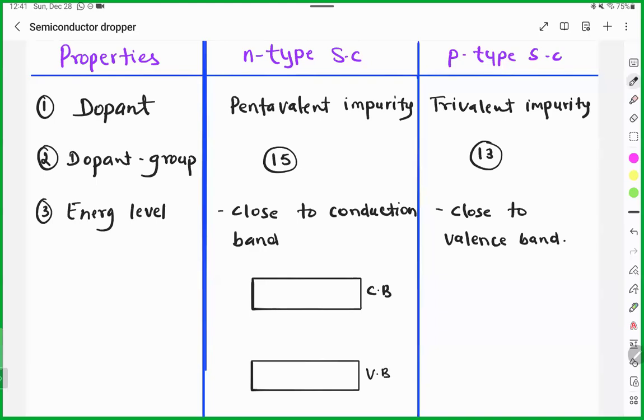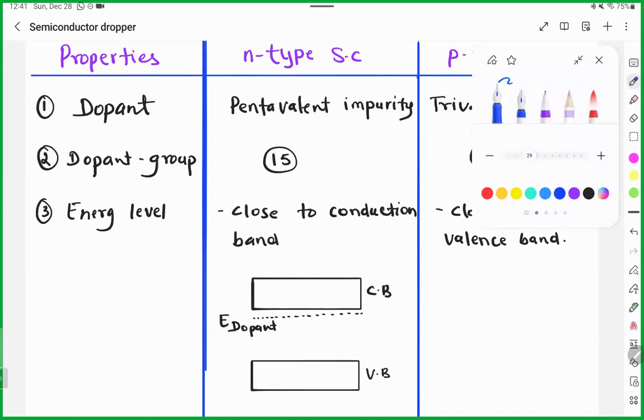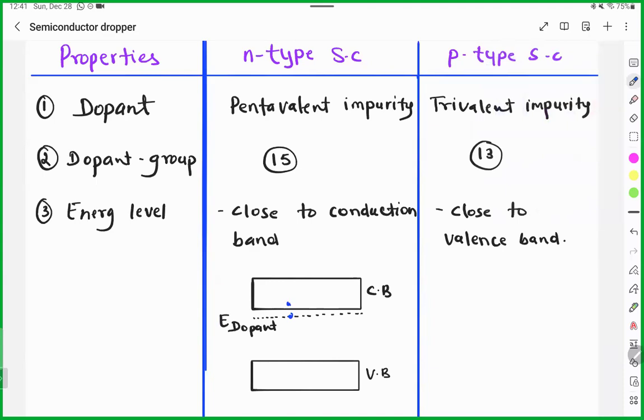But in case of N type, the electron energy level will be very close to the conduction band here. This is the energy of D, meaning dopant. The energy of the dopant is very high, so this electron can easily jump from here to here. So the energy requirement will be very, very less.